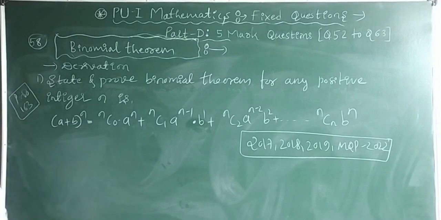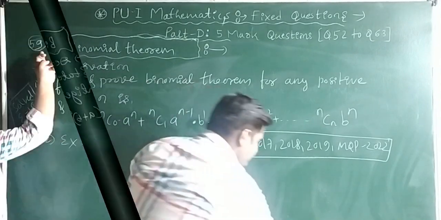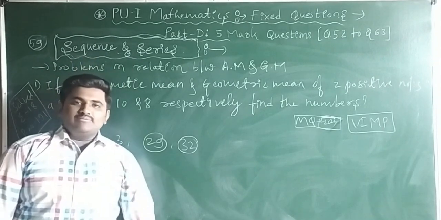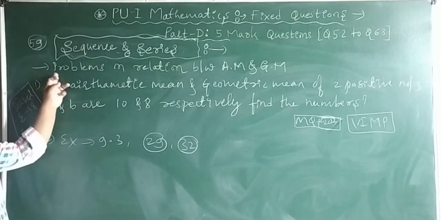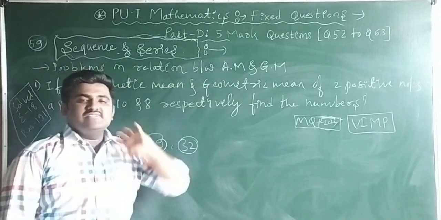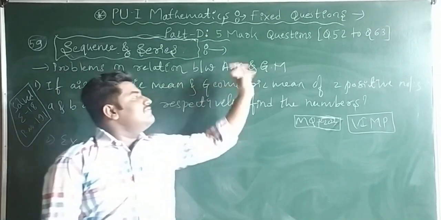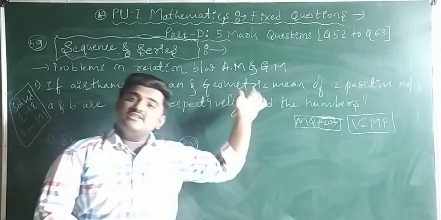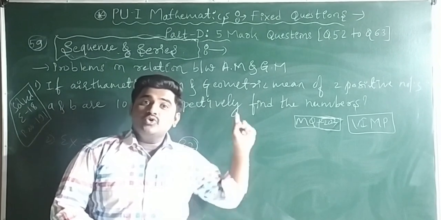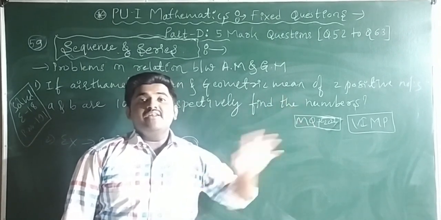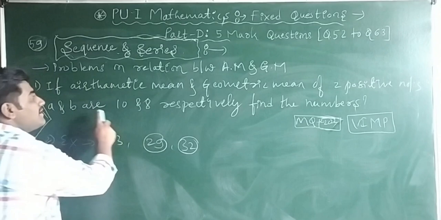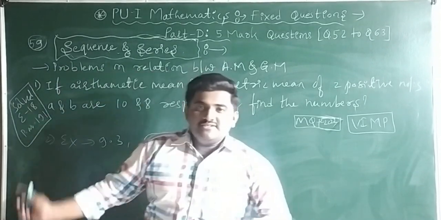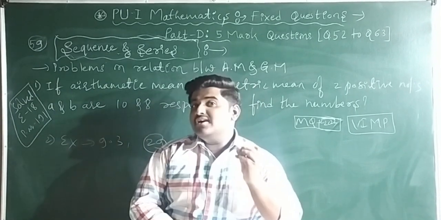Now we'll talk about question number 59. Question 59 is going to be asked from the sequence and series chapter. See guys, problems on the relation between AM and GM, arithmetic mean and geometric mean. They are going to ask problems from this only. A very important example is this one, because in this entire NCERT sequence and series chapter, this is the only question which can carry 5 mark weightage.